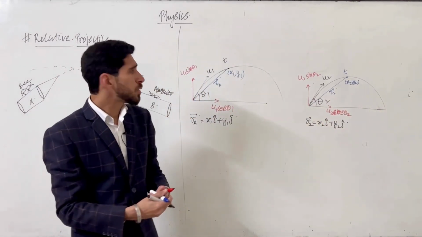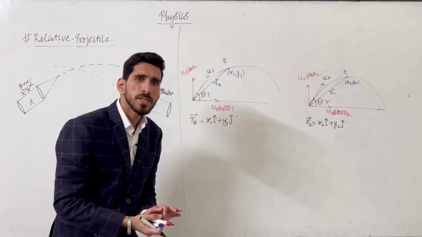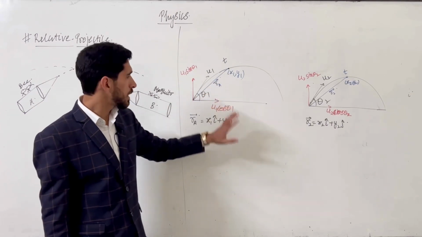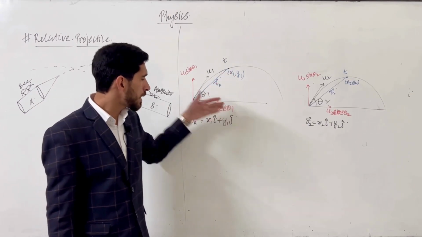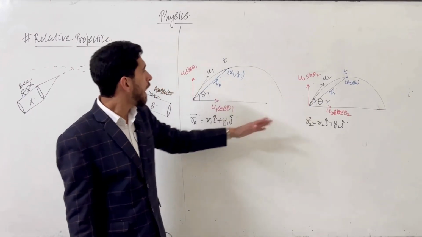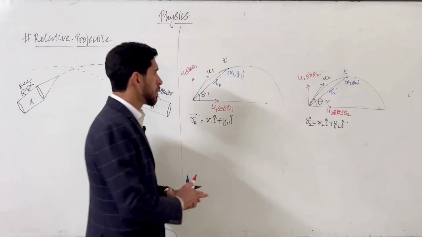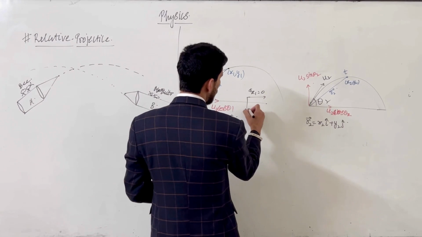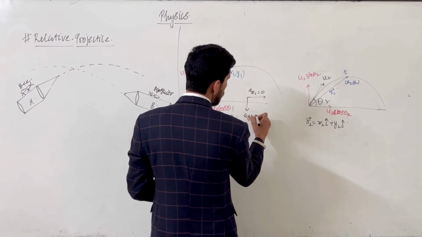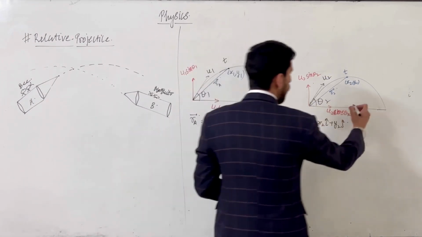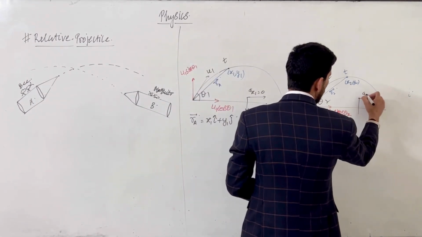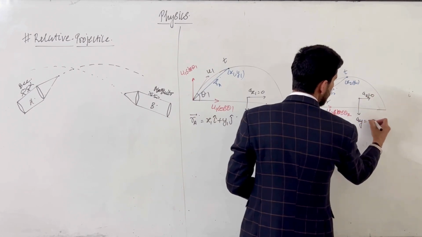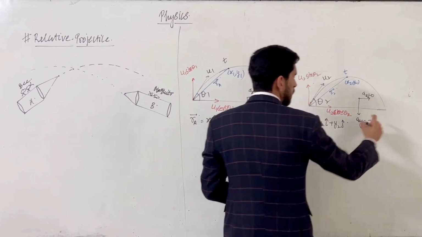Okay, and because we have already discussed projectile motion in great detail, now we are quick to find the coordinates x1, y1. We know in the x direction we do not have any acceleration, and in the y direction we have gravitational acceleration. So ax1 is 0, and ay1 is minus g. The same thing is also happening here: in the x direction there is no force supporting or opposing the projectile, but in the y direction there is the gravitational force. Ay2 we can consider as minus g.